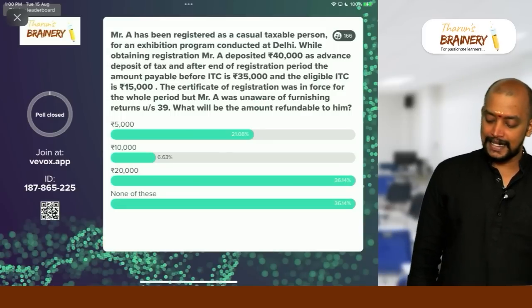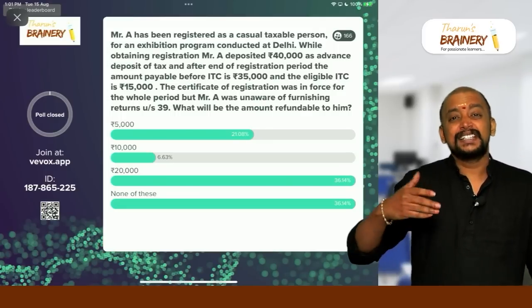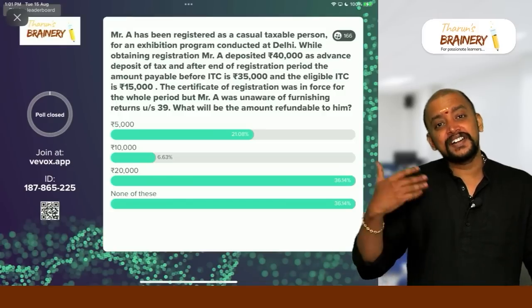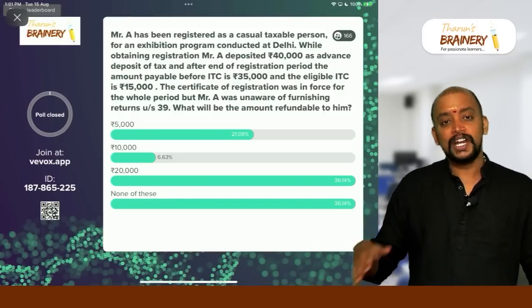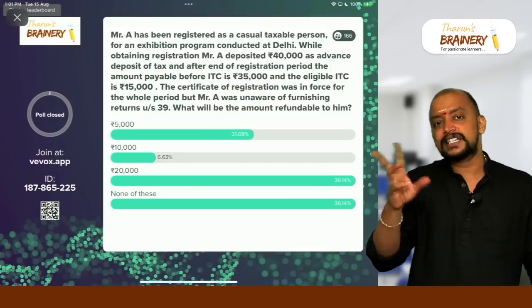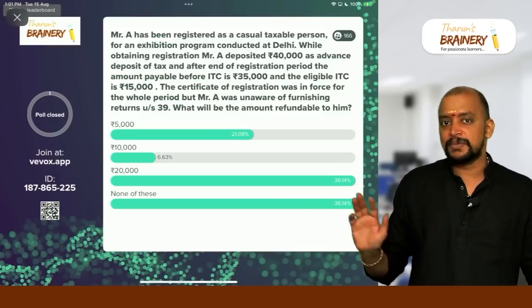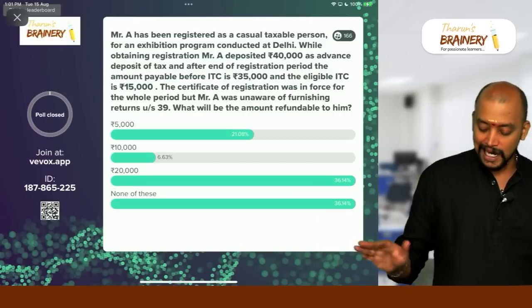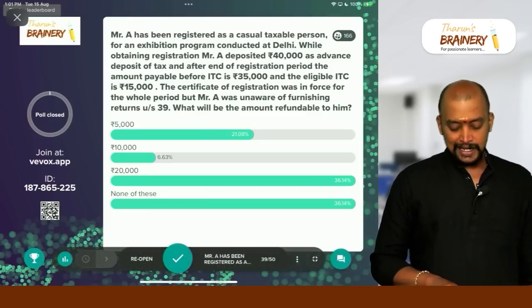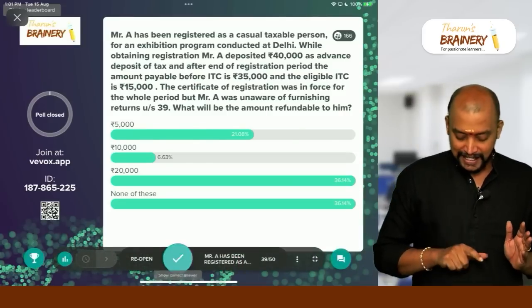Okay, see, actually here they did not file 3B. When they did not file 3B, then how will they get the refund? So therefore, only when they file 3B, the adjustment will happen and the remaining amount they will get. So they did not file 3B means they will not get any refund. So therefore, none of these is the correct answer. None of these is the correct answer, okay? And that is about this.